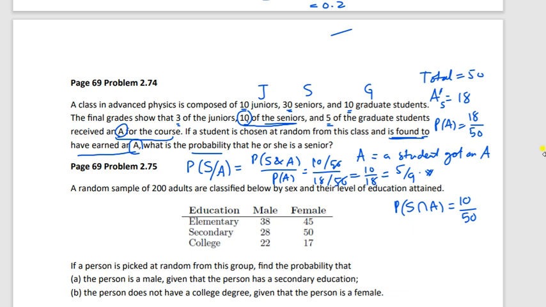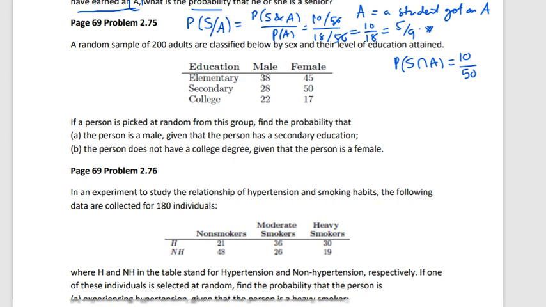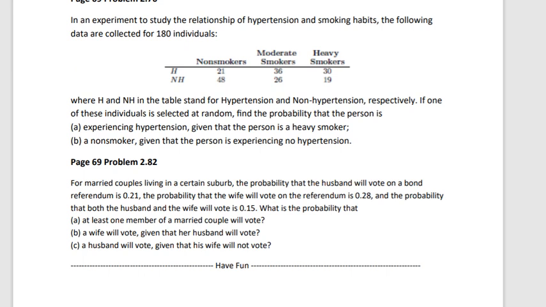So remember that conditional probability is something when a condition is given to you. Alright. So if a condition is not given, it is not a conditional probability. For example, here a random sample of 200 adults, a married couple living in some town, the probability that the husband will vote on a referendum. This referendum is an election kind of thing. So let's say there is a voting going on to elect your people.